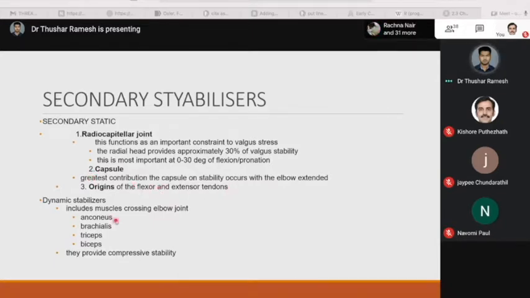Now let's see the dynamic stabilizers. These include muscles crossing the elbow joint, which are the anconeus, brachialis, triceps, and biceps. The function of the dynamic stabilizers is that they provide compressive stability.